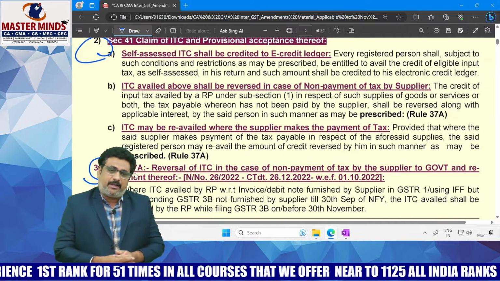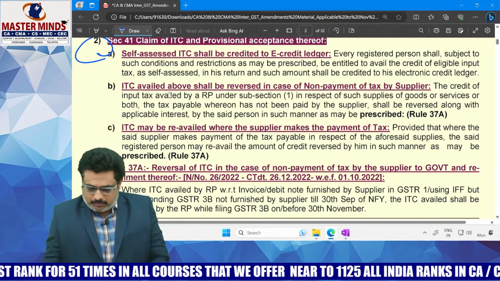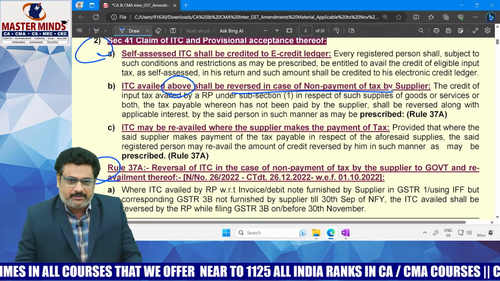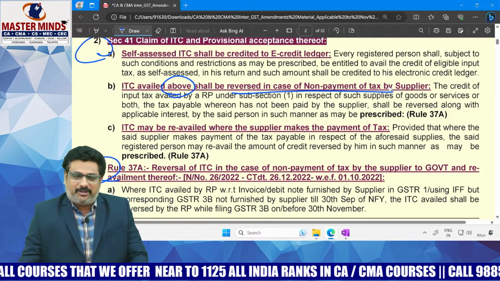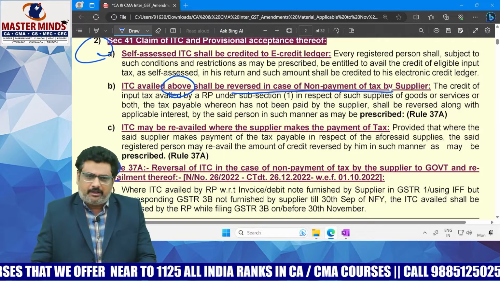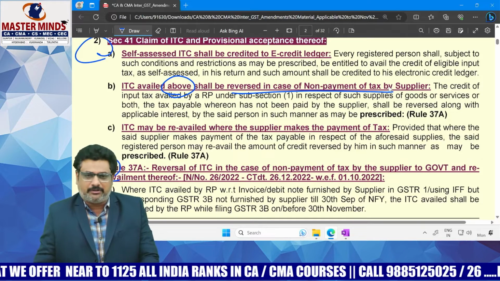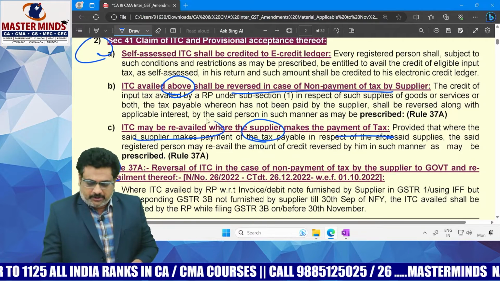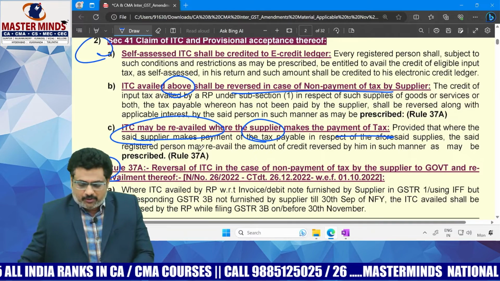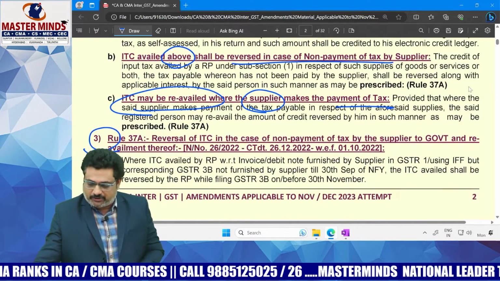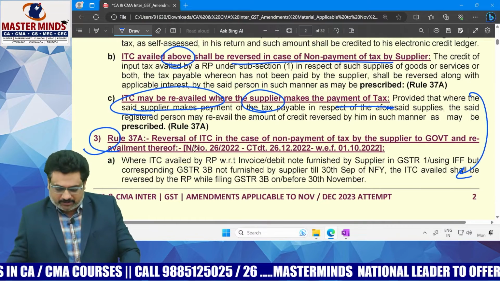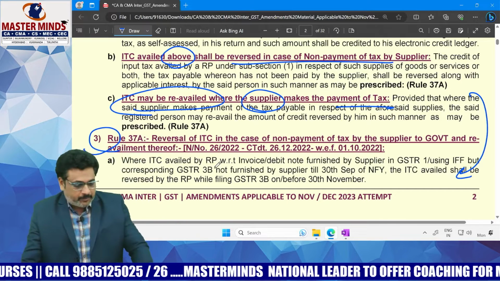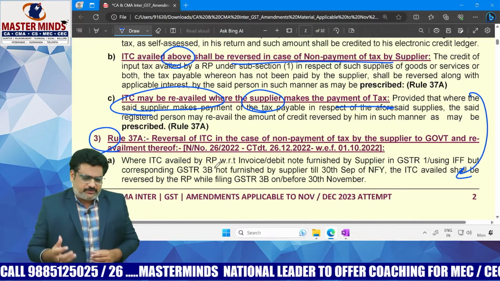Then, if the recipient avails the ITC, it shall be reversed in case of non-payment of tax by the supplier. If at all the supplier fails to make the payment to the government, whatever ITC was taken by the recipient needs to be reversed. Later on, when the supplier makes the payment to the government, it can be reavailed. For that, the prescribed time period is not mentioned in the section. It is mentioned in rule number 37A, including which return is needed to be filed. The question here is, what is the need of this particular amendment?